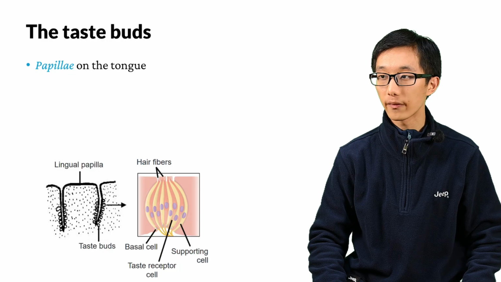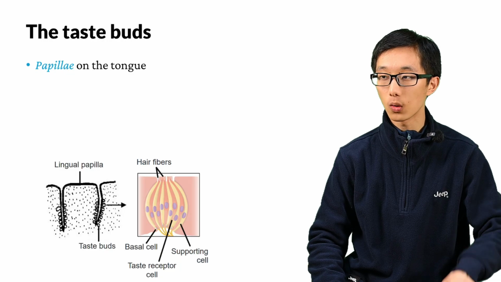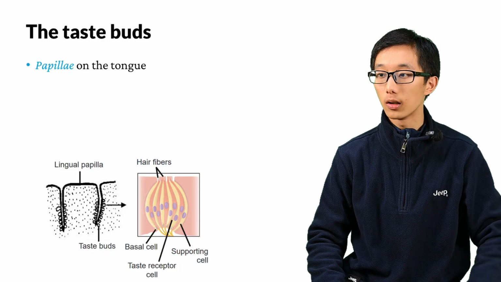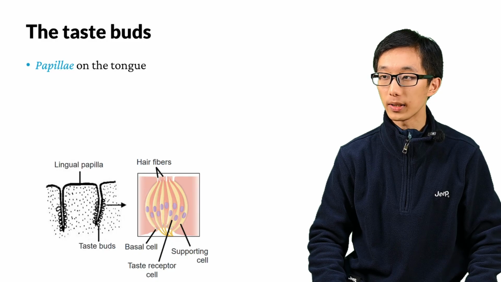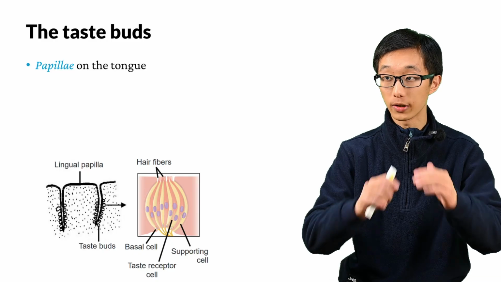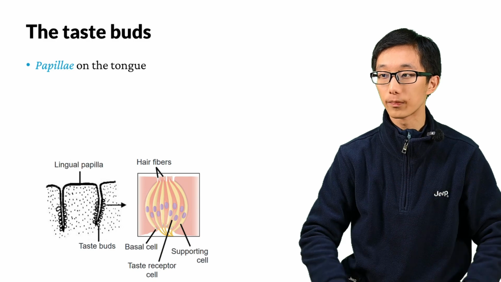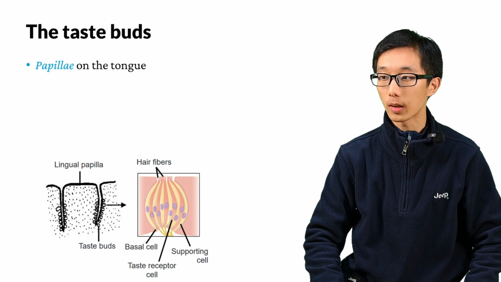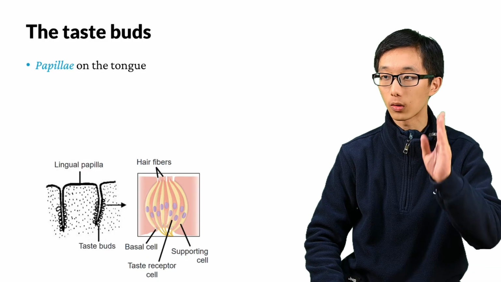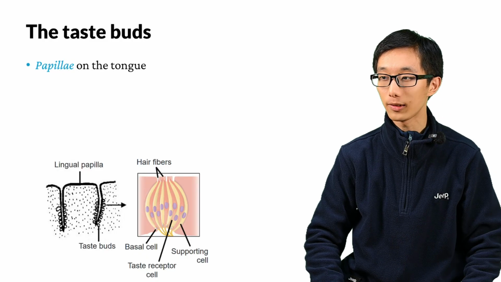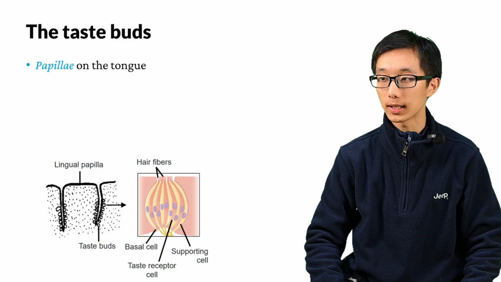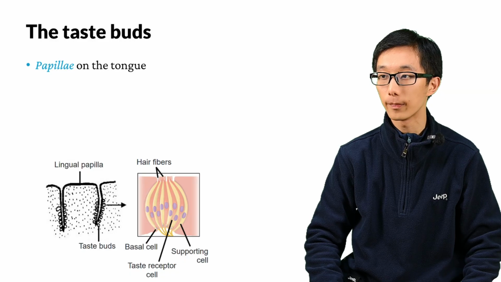On our tongue, we have various papillae. These are the little bumps on the tongue. Contrary to what we may believe, the papillae are the little bumps on the tongue, and the taste buds are embedded within them. As we see in this diagram, the taste buds are located in the grooves of the papilla. This is to ensure that the fluids in our mouth can get into these grooves, so that the taste can linger around the taste buds for a longer period of time.